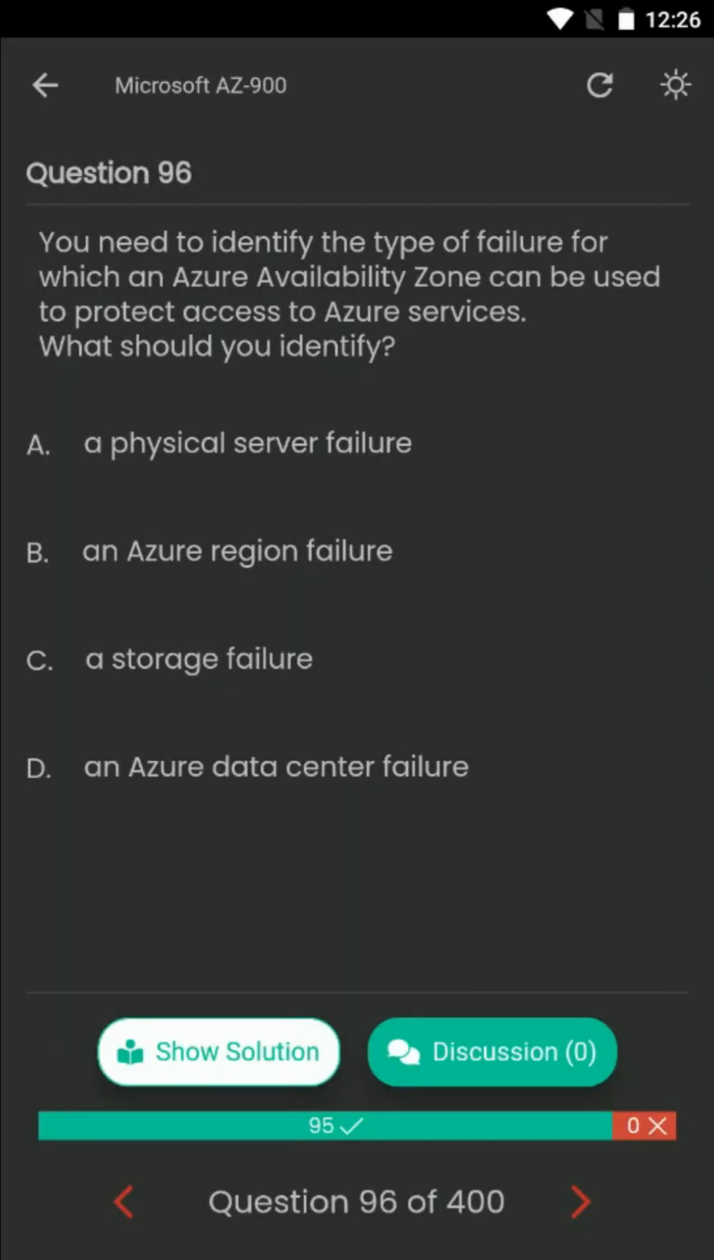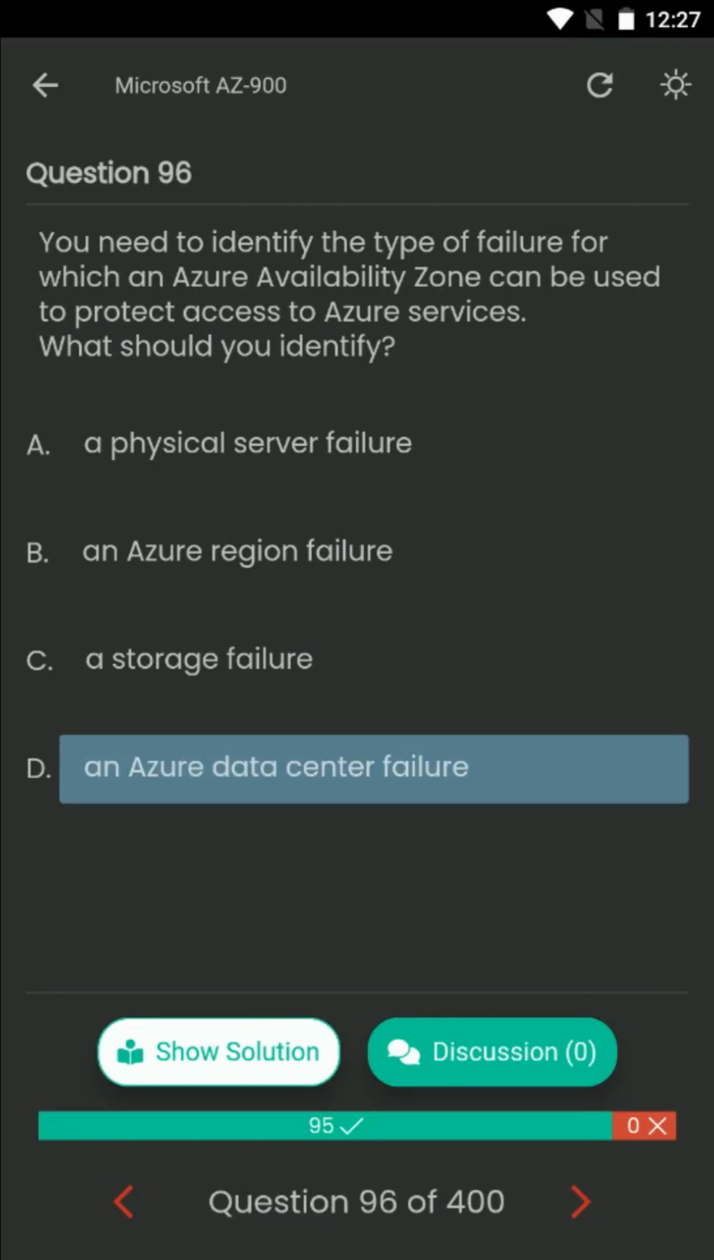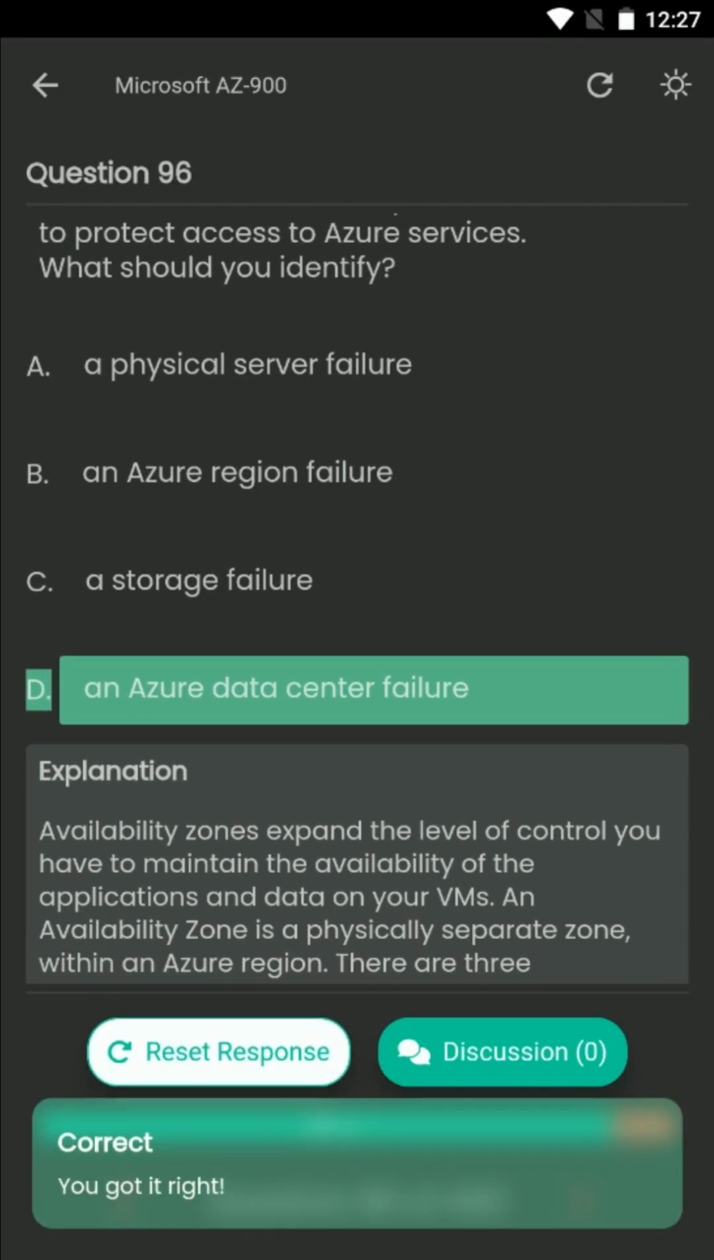Question number 96. You need to identify the type of failure for which an Azure Availability Zone can be used to protect access to Azure services. What should you identify? Your options are A. A physical server failure. B. An Azure region failure. C. A storage failure. D. An Azure data center failure. The correct answer is D. An Azure data center failure.